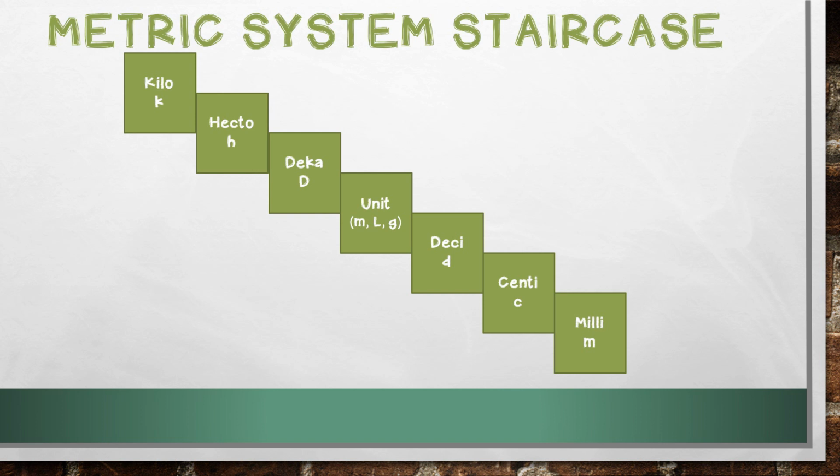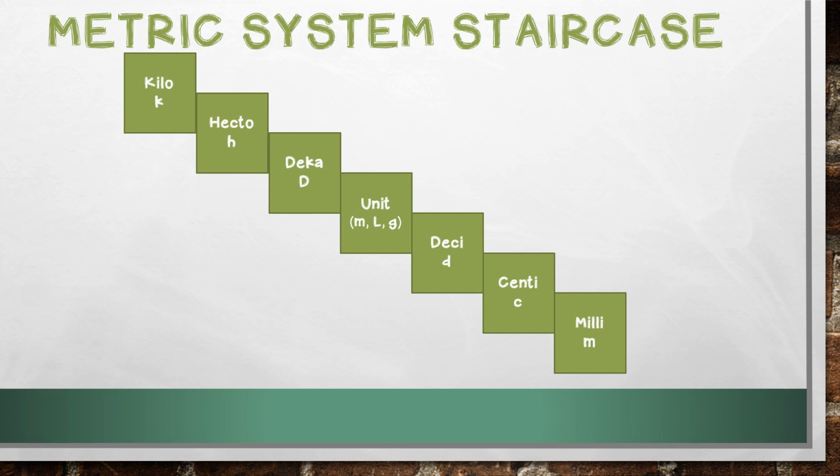And to do that, we're going to use what you see here, which is the metric system staircase. You see all of these different prefixes, which can be added to our base unit. We have kilo, hecto, deca, the base unit, deci, centi, and milli. Each one of these you can add to your base unit. So for example, you may see a kilogram, you may see a centimeter, or you might see a milliliter. All of these are examples that we see in the metric system. The kilo is the biggest one that we worry about in 5th grade, and the milli is the smallest that we worry about in 5th grade.